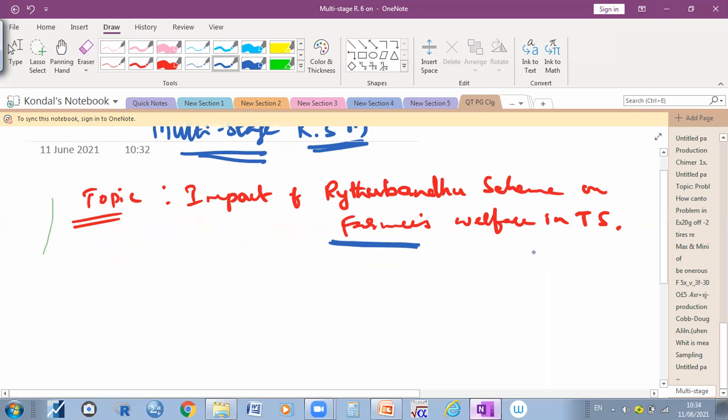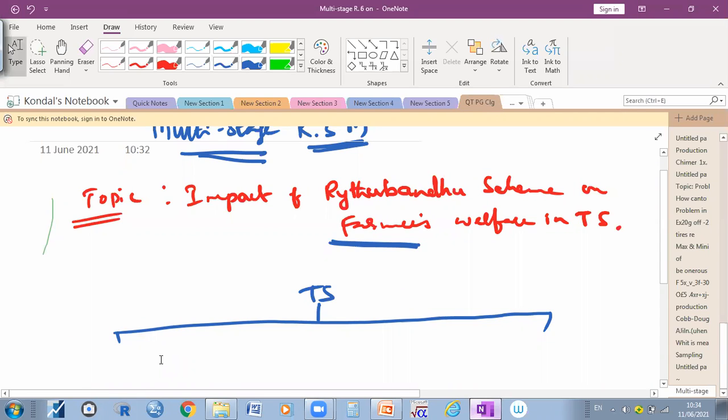For example, this is Telangana. Telangana is one state, and within Telangana there are so many districts. Will you be able to take all the districts in Telangana state? No. If you want to collect the data from all the districts, we can. But you need to travel from one district to another, it will take more time, you need more resources, more money, and more patience, right?